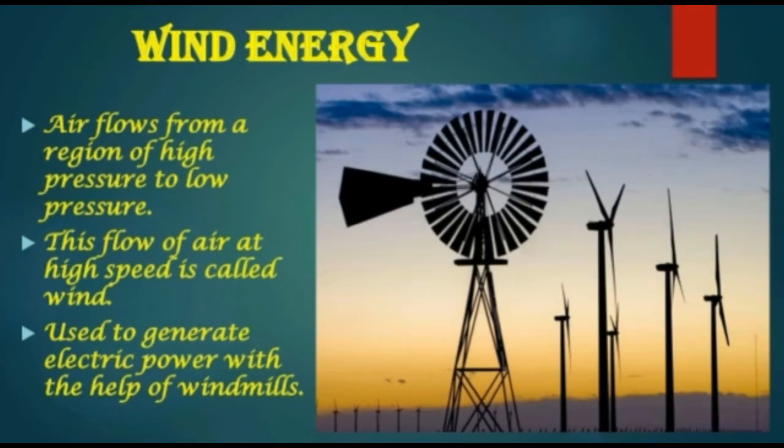Next one is wind energy. Air flows from a region of high pressure to low pressure. This flow of air at high speed is called wind. This wind is used to generate electric power with the help of windmills.